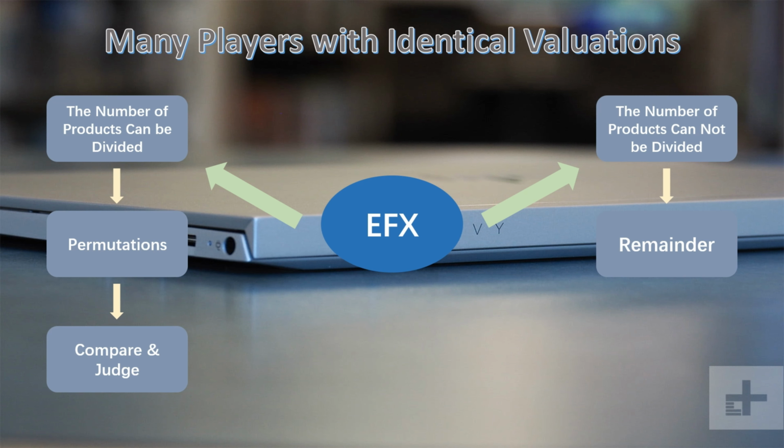The algorithm will calculate the sum of differences after permutation and combination, compare and record the current arrangement of the smallest sum of differences. After recording, the algorithm deletes the products that have been allocated and the players who got the products from the list, and then perform the same permutation and combination on the remaining products and players until all the products are allocated to the players to get the EFX solution.